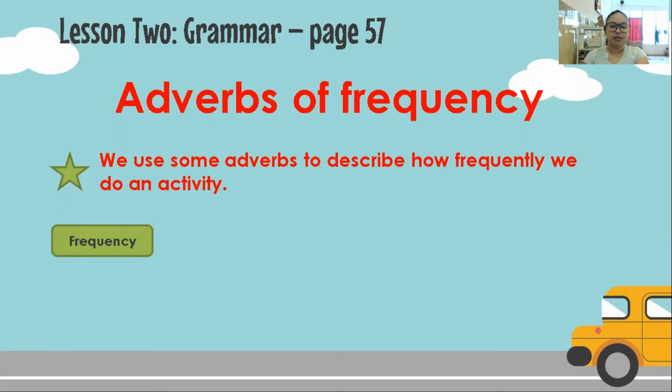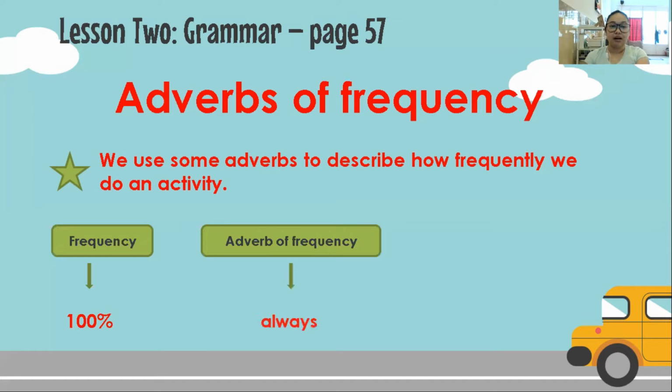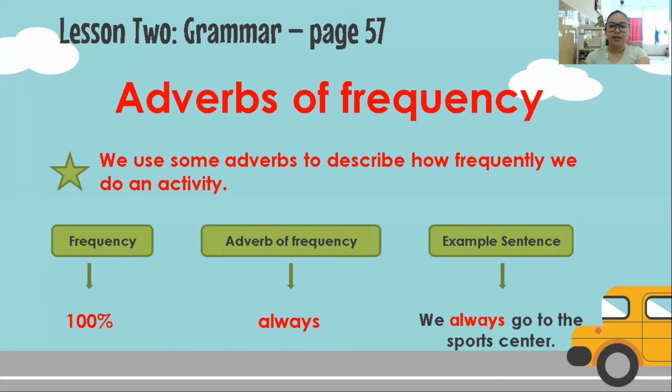So for example, here we have 100%. Let's compare that one to an adverb. We will learn first the adverb of frequency, always. If it's always, then it's 100%. Always 100%. Don't forget that one. When you say always, it's 100%. And we have here an example sentence. We always go to the sports center.